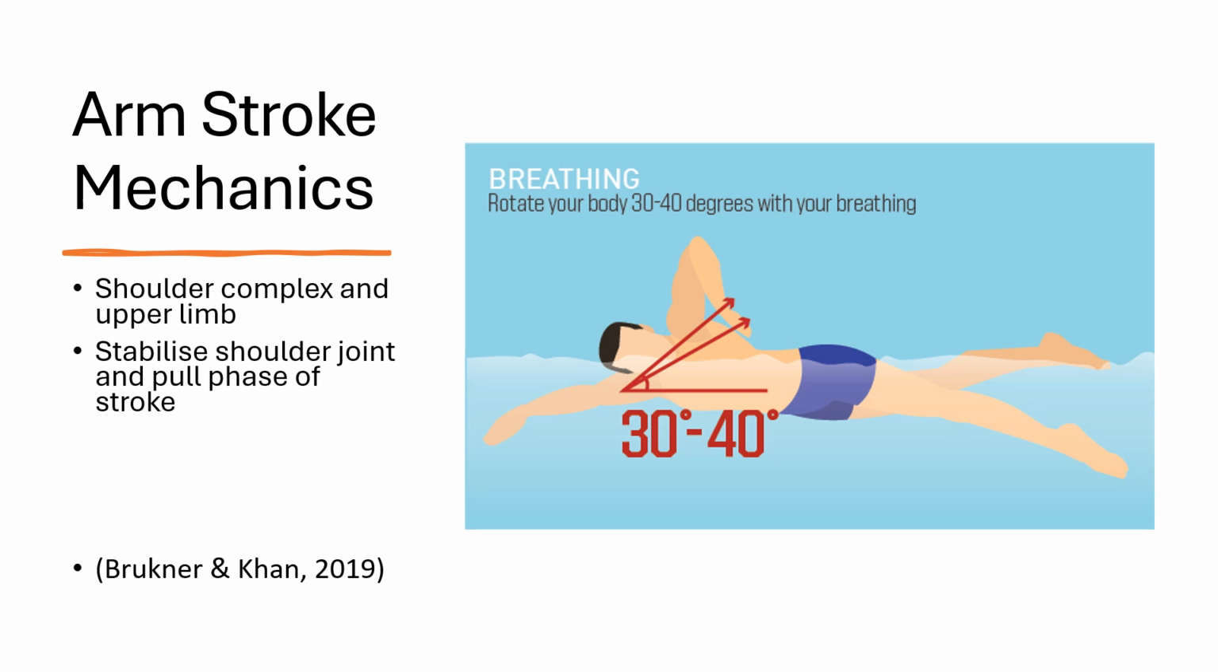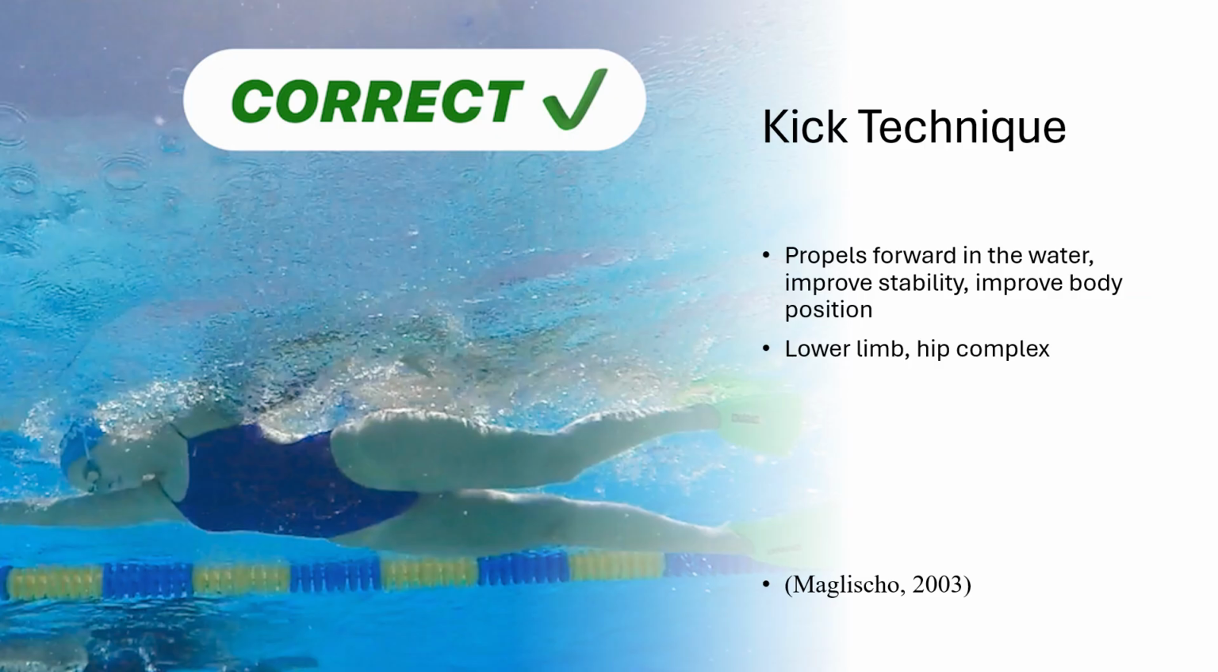The upper limb includes the humerus, ulna, and radius, and muscles such as the biceps brachii and the triceps brachii, which relate to flexion and extension, which is crucial for the pull phase in each stroke. The kick technique is also vital for swimmers, as it propels swimmers forward in the water, improves stability and body position, and minimizes drag. It is essential for competitive swimming, and offers speed and impeccable technique.